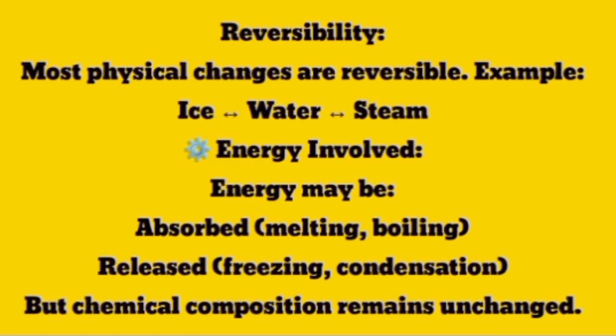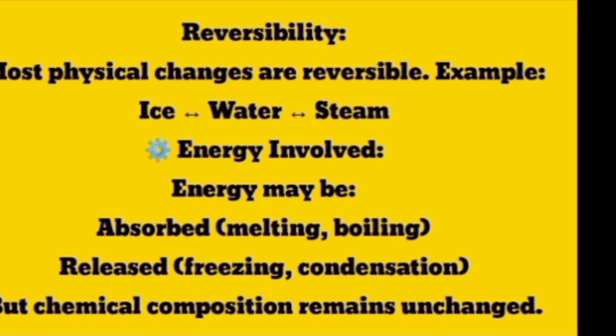Next we will discuss energy involved during physical changes. Energy may be absorbed, like melting and boiling need heat, and energy may be released, like freezing and condensation release heat. So energy may be absorbed or released during these changes. In these changes, shape may be changed, size may be changed, their state may be changed, but chemical composition remains unchanged.